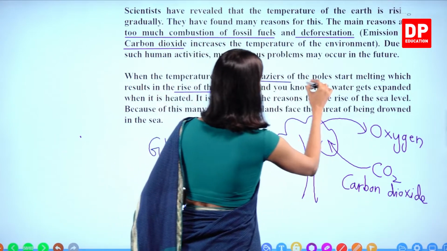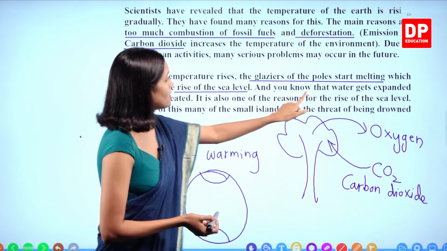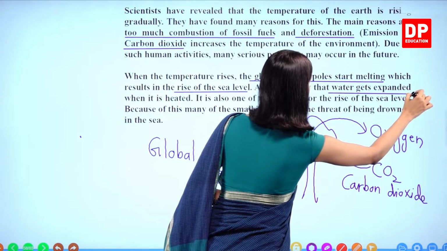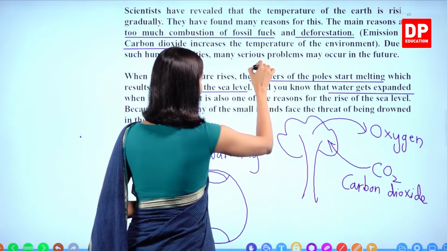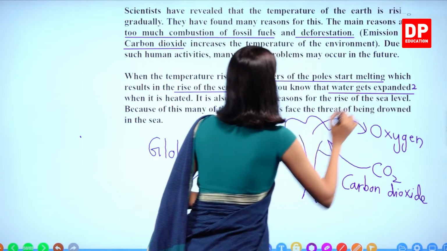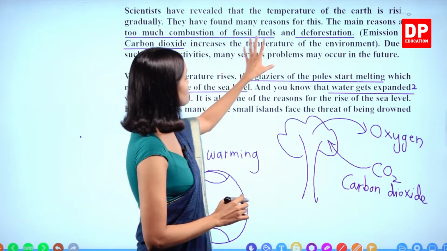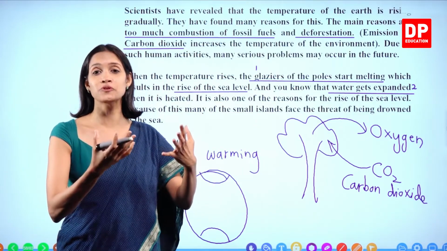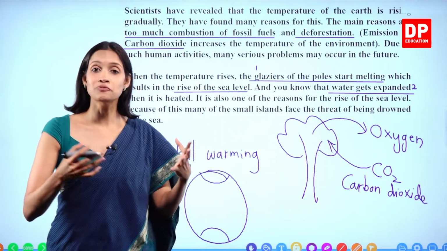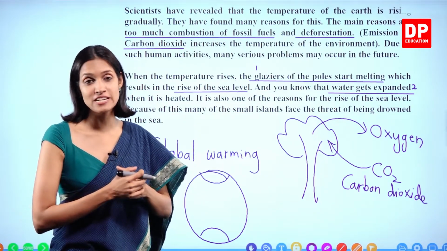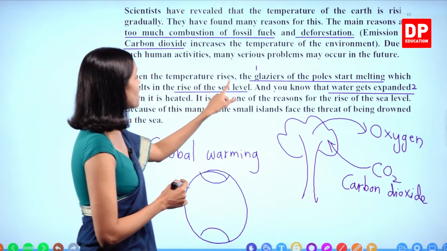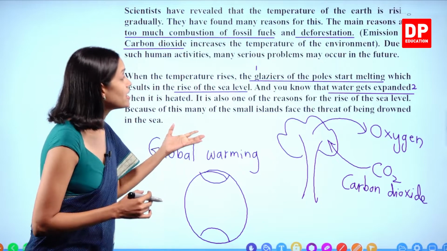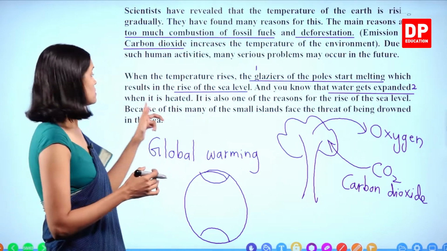So when the temperature rises, the glaciers start melting, and water expands when it is heated. So two reasons: number one, the melting of the glaciers, and number two, the expansion of water. Because of these two reasons, the water levels of the oceans increase, right? Expansion of water is also one of the reasons for the rise of the sea level. So why is the increase of the sea levels not good? Look at this.